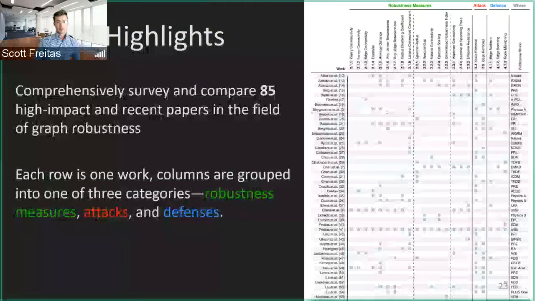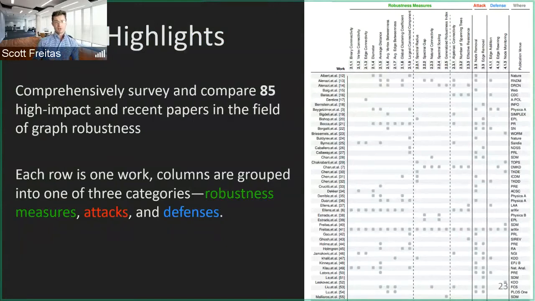A little bit of overview here. Some highlights to take away from the survey is that we spent time comparing about 85 high-impact and recent papers in the field of graph robustness. That's what we can see over on the figure on the right, where we break each paper into a row, and each of the columns groups what the paper studies.